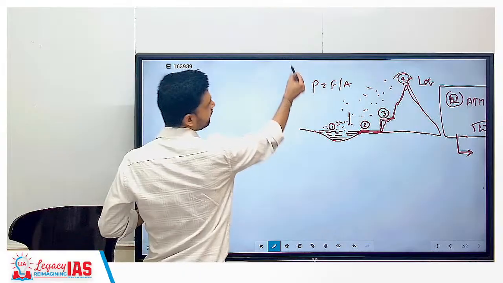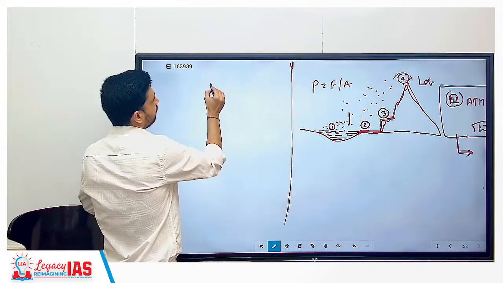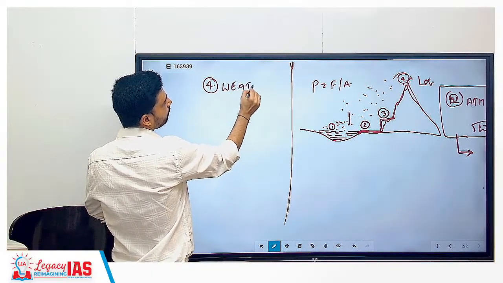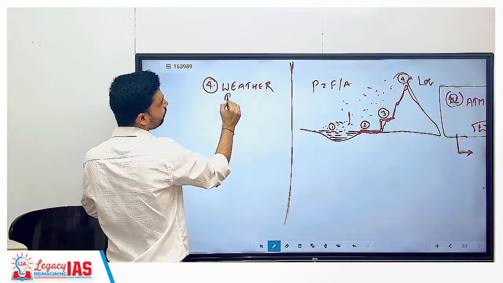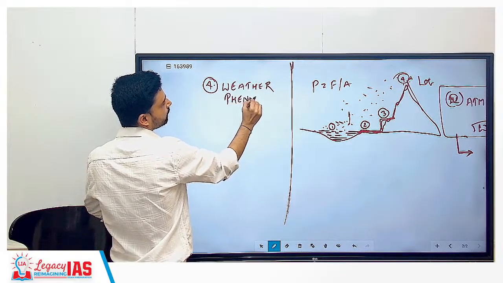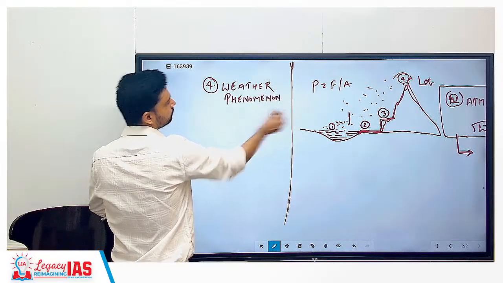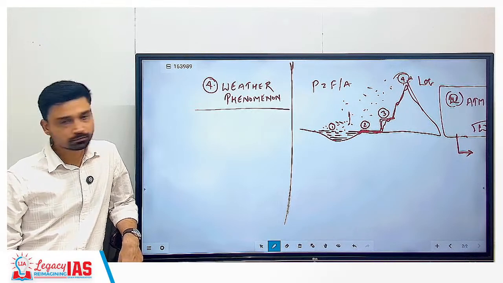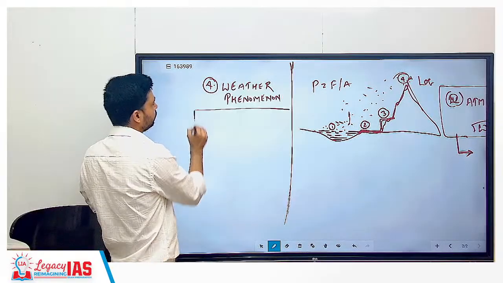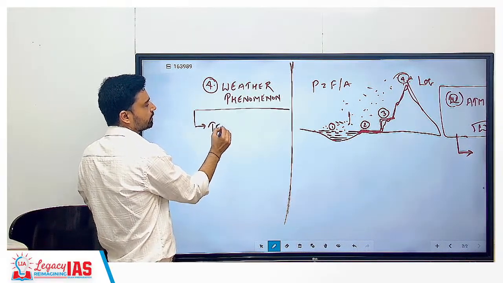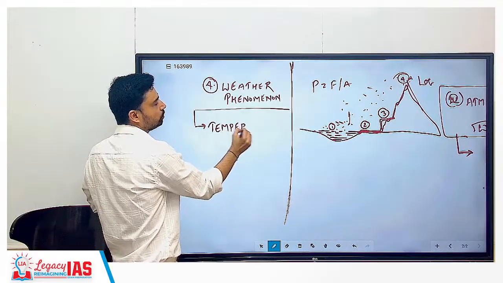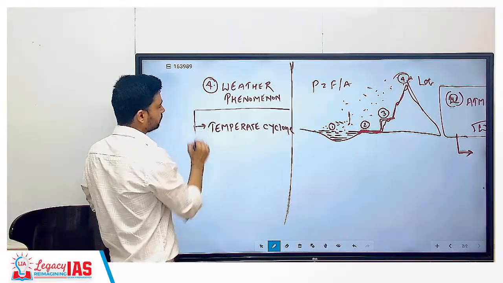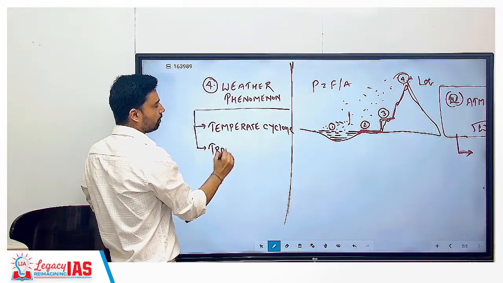So that is the third chapter we have to cover. Then the fourth chapter is related to weather phenomena. We have talked about several important weather phenomena, which we can write here. First is temperate cyclone. Then we have tropical cyclone.